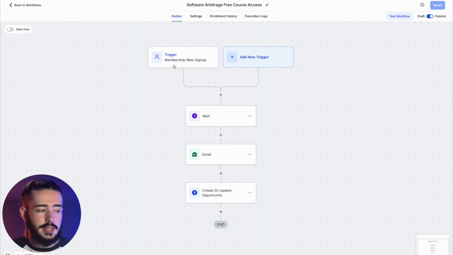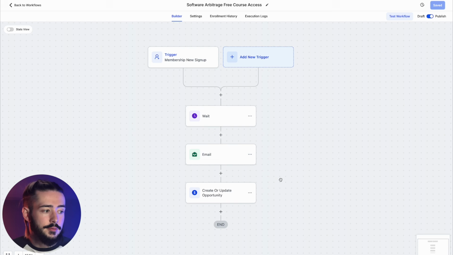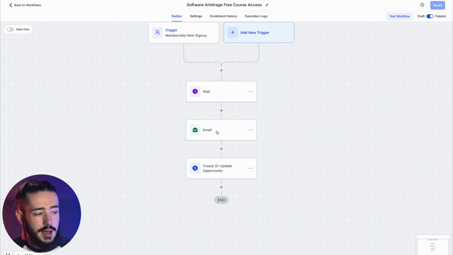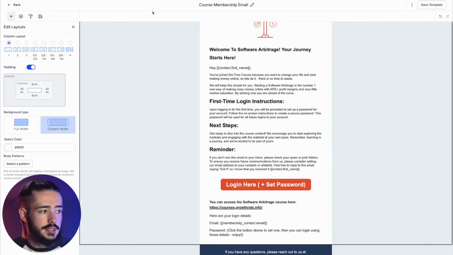The trigger inside of this automation is membership new sign up, and it's going to be the offer, so the actual software arbitrage domination offer that I have built out inside of there. We then want to add an email step, and then we're going to choose the actual template that we've built out inside of here. So that means that anytime someone signs up for that offer, they're going to go ahead and receive the email. They're going to receive the login details for that exact course right there.